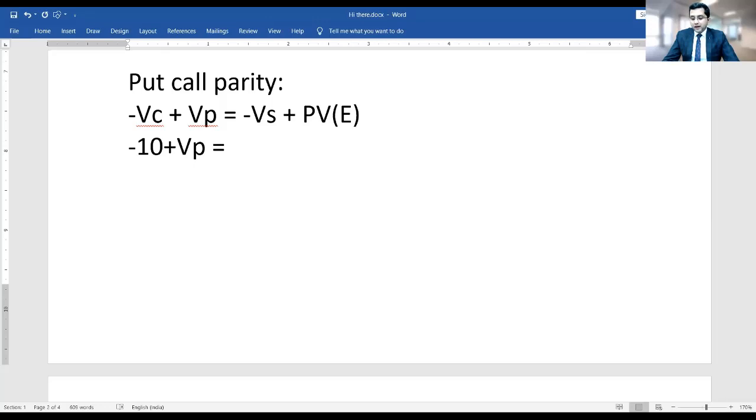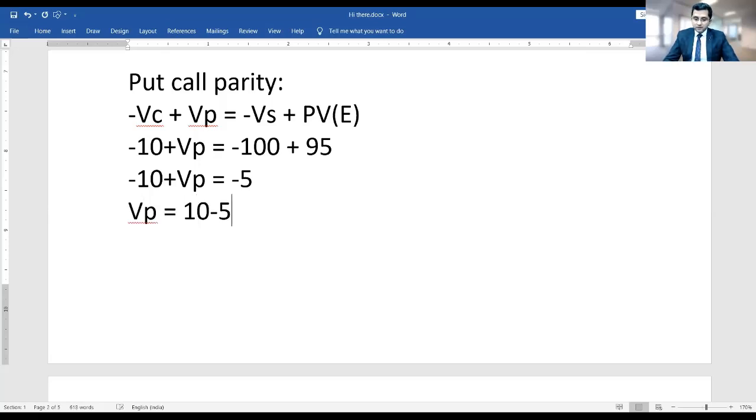Suppose value of stock is 100 rupees. And suppose present value of strike price is 95 rupees. So when I solve it, it is minus 5, right? So VP is equal to 10 minus 5, that is equal to 5 rupees.